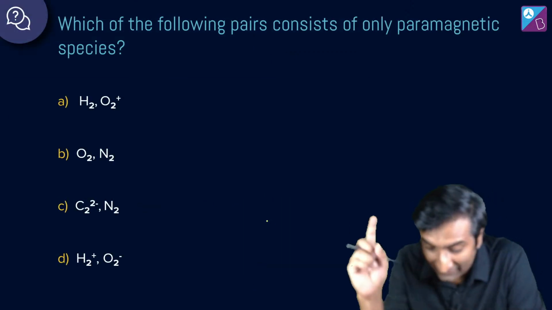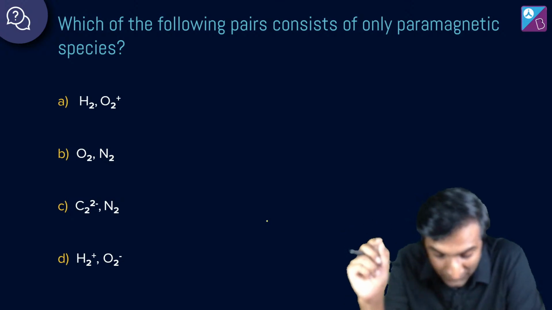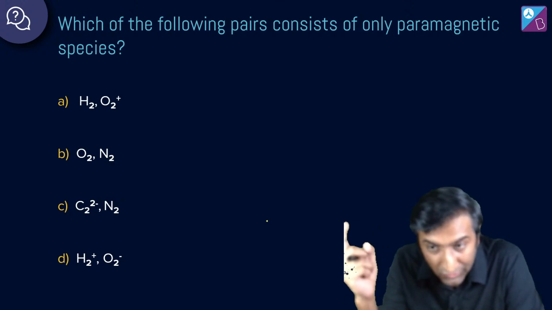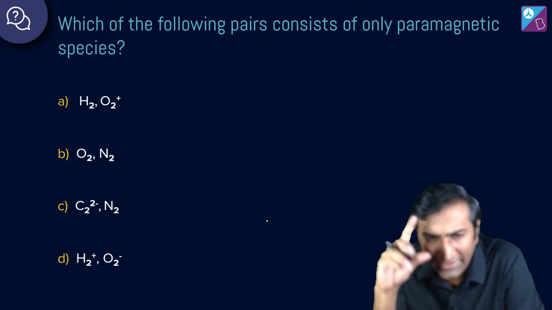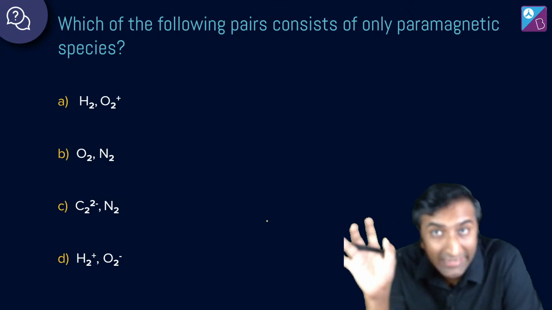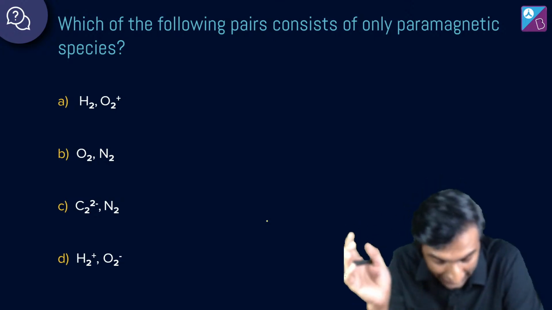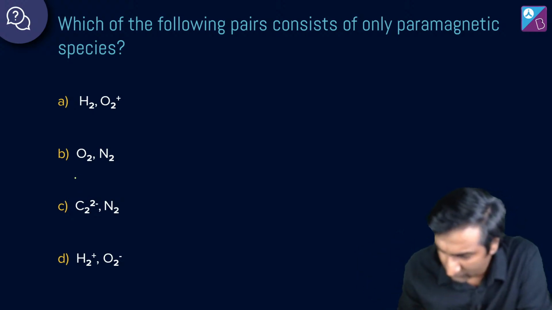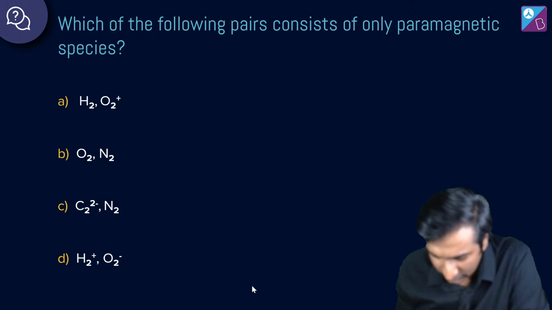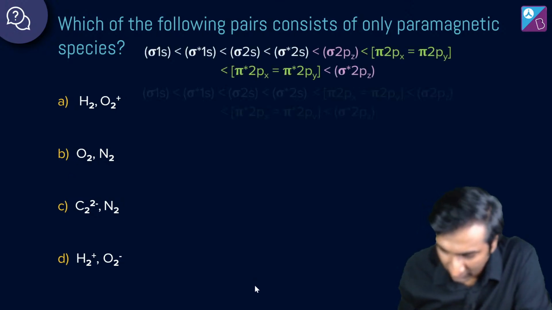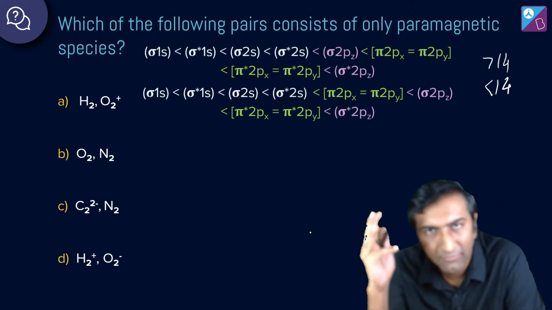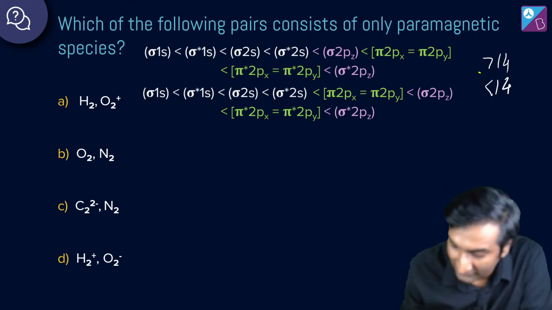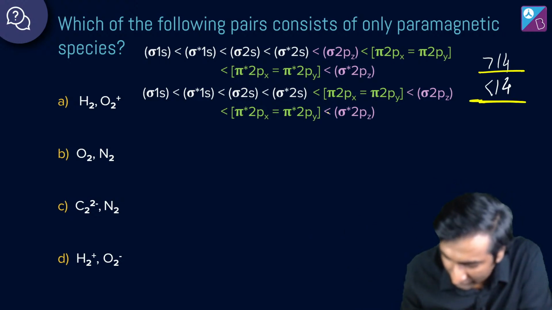Which of the following pairs consists of only paramagnetic species? Now, here as well, you can kind of use that 14 wala idea. You can, but it's a little difficult. Try it. I'm just putting both these things here in every question, because it's a learning experience. Less than 14, and greater than 14 and less than 14.